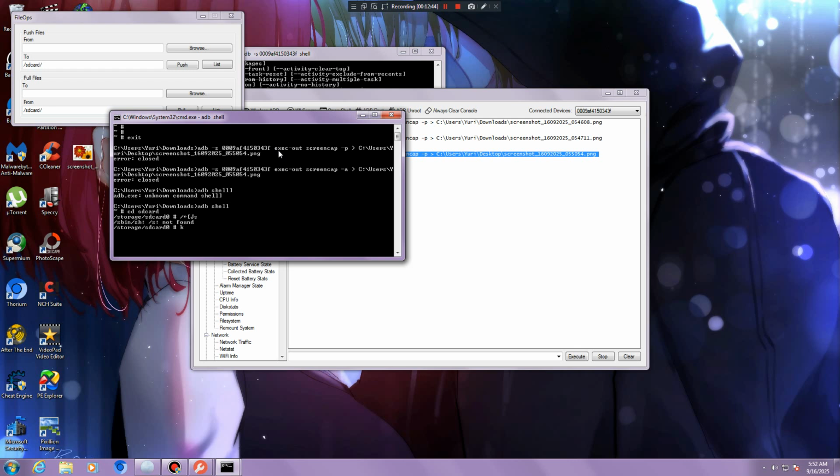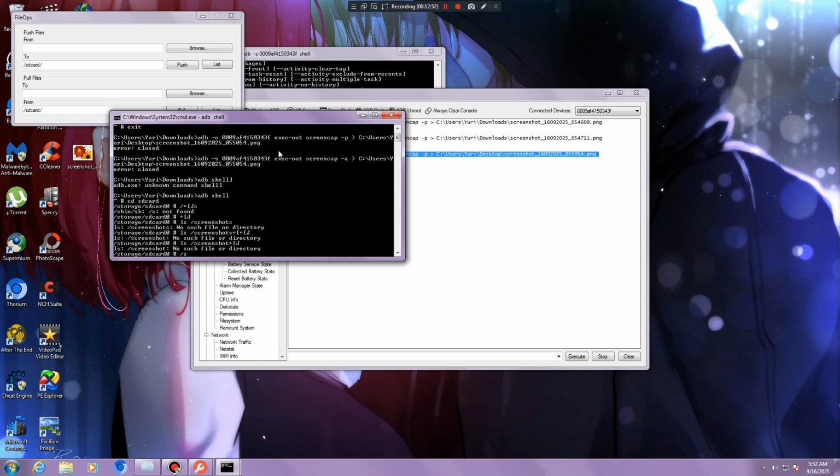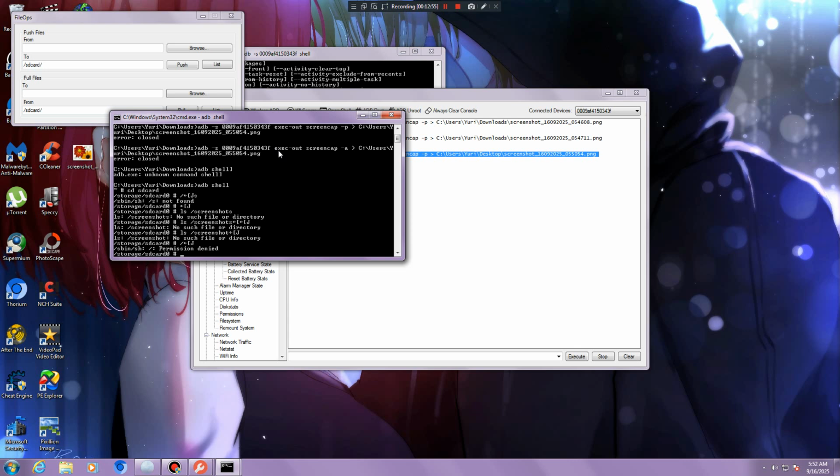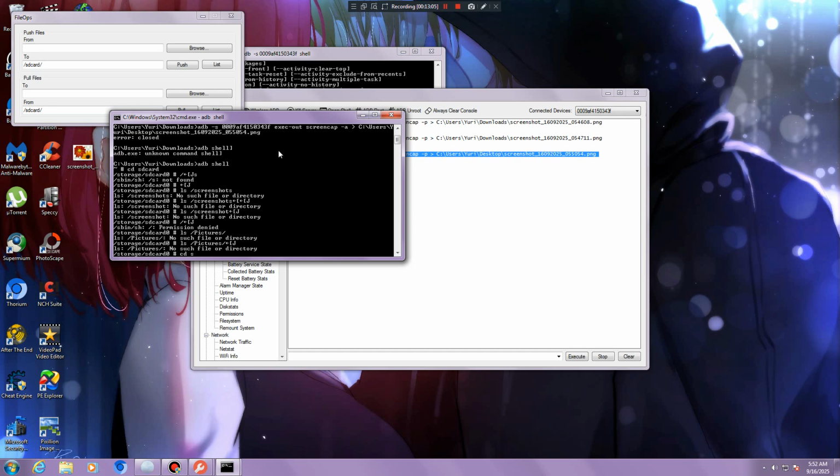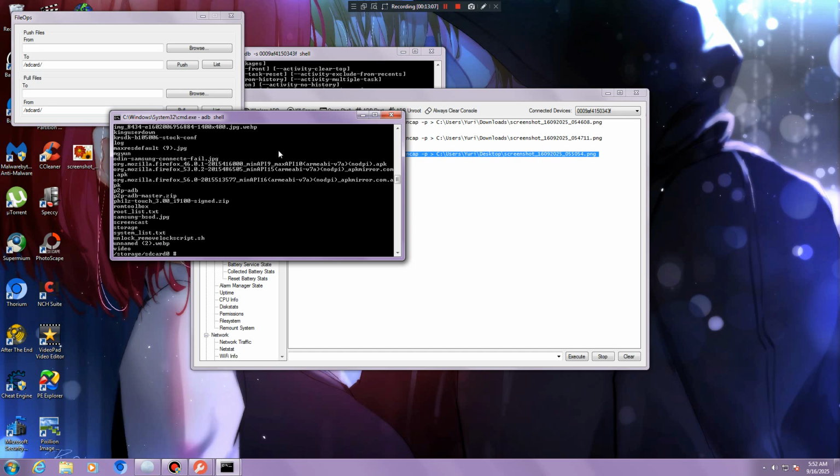and ls screenshots. ls screenshots. ls what, permission denied. ls, I'm already rooted, you dump. Pictures, I said ls, cd SD card, ls.